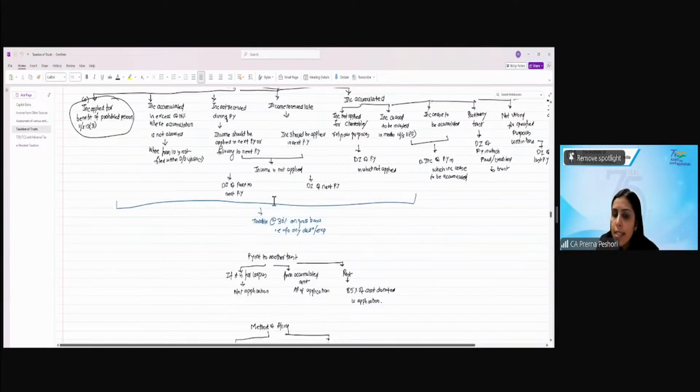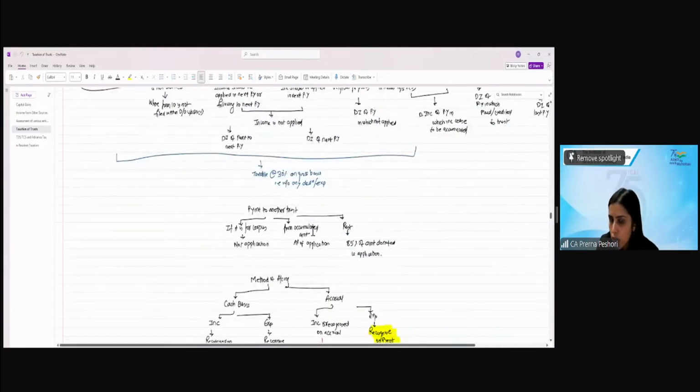In this case, the income will be taxable at 30% on gross basis without any deduction or expenditure. Are we clear? Yes. So if I'm making the payment to another trust for the corpus of that trust, it will not be considered as an application. If I am giving to another trust from the accumulated amount, then it is again not considered as application. If the rest of the income I am giving, then 85% of the amount donated is only considered as application. Are we clear about this? Yes or no? Any questions, any doubt? Okay.